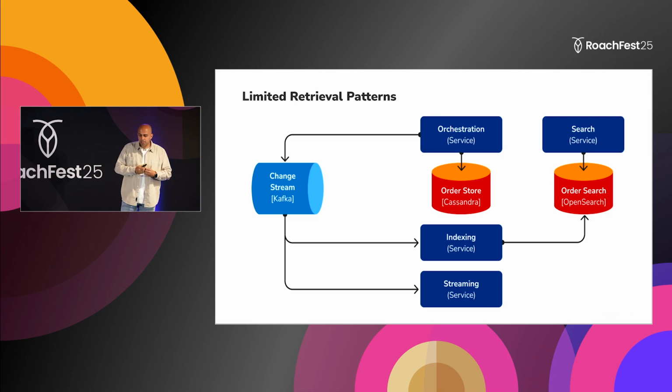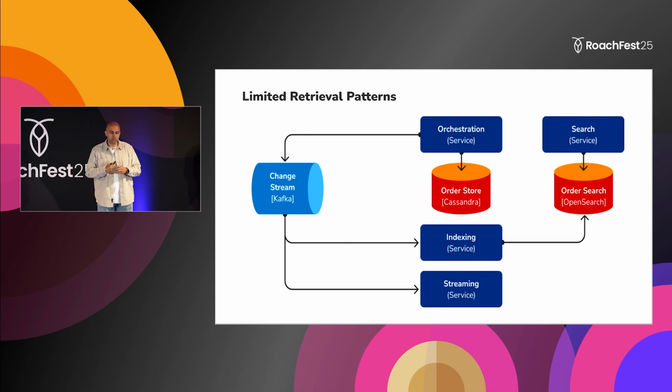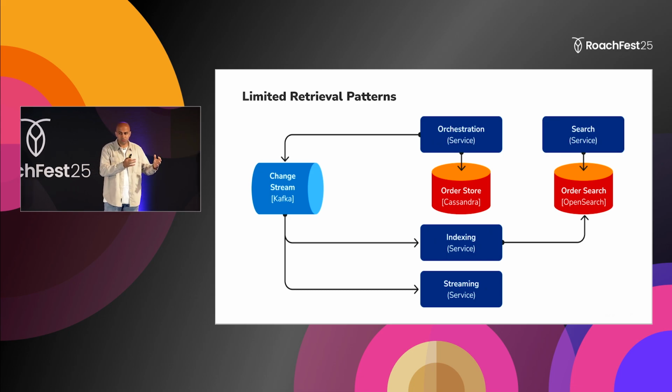The third problem is retrieving using secondary indexes. We're talking here about 17 to 20 terabytes of data that we have to replicate from Cassandra to OpenSearch. And this proved to be quite expensive for us.